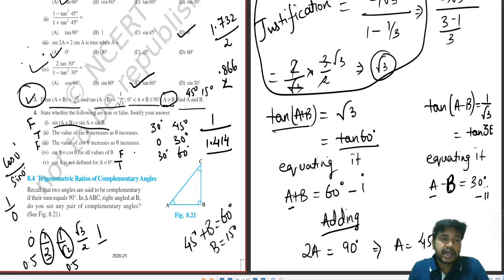Okay. If you are not following the basic concept, this will always be an issue. So, we will be ending over here. Next class, trigonometric ratios of complementary angles. We will be starting from here.